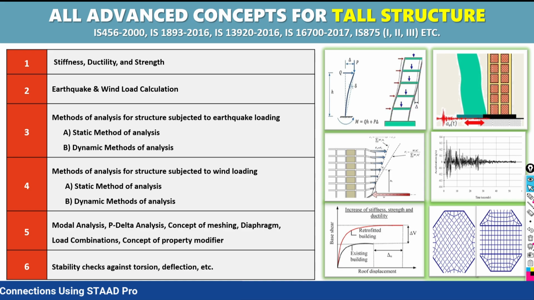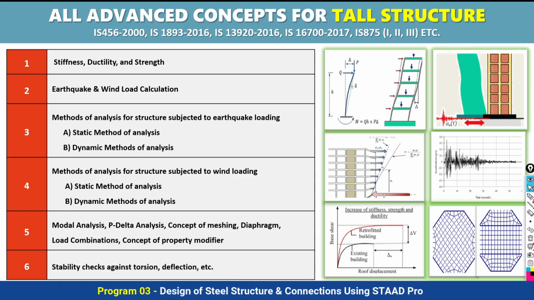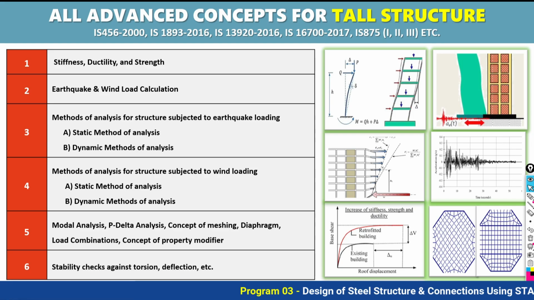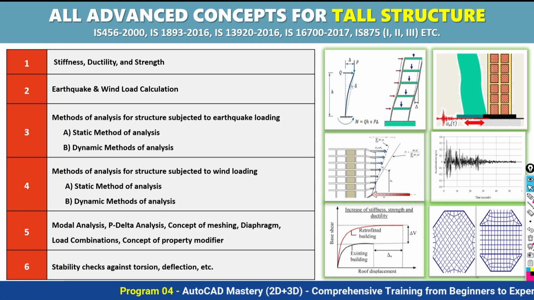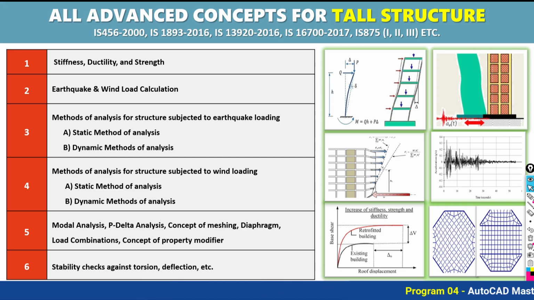And property modifier concept, stiffness modifier concept, diaphragm concept, load combination. If you are dealing with a low rise structure only with gravitational load, the load combination will be gravitational only, dead load plus live load, that's it, service load and factored load combination. But when you are dealing with a tall structure, your structure is subjected to lateral load also, gravitational load also, accidental load also. In that case, what will be the load combination? About more than 100 load combinations will be there. How to define that, how to consider it in the design, load combination envelope, what does it mean?